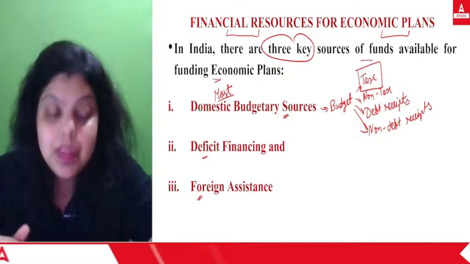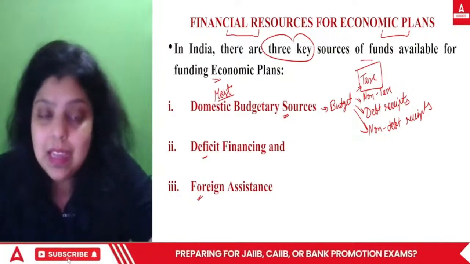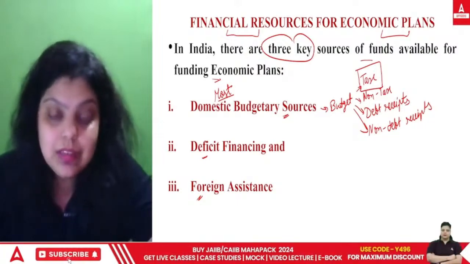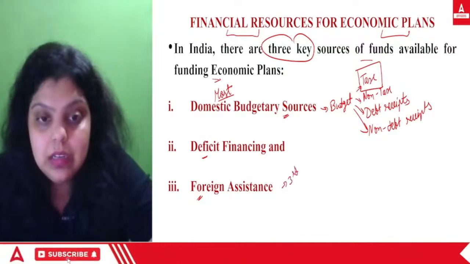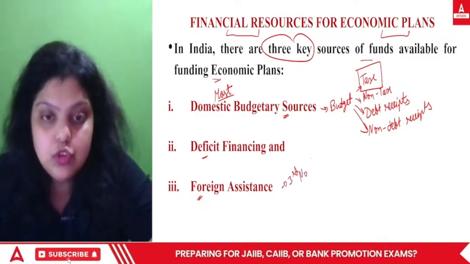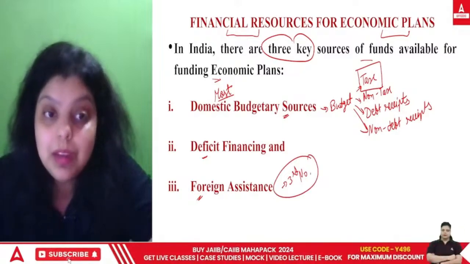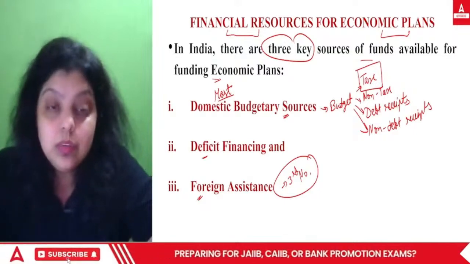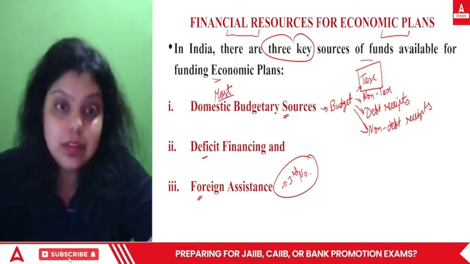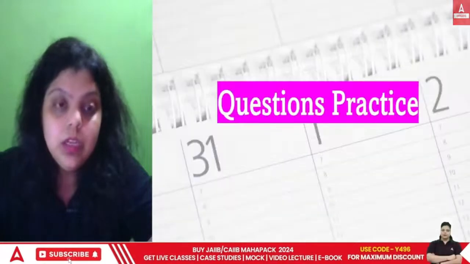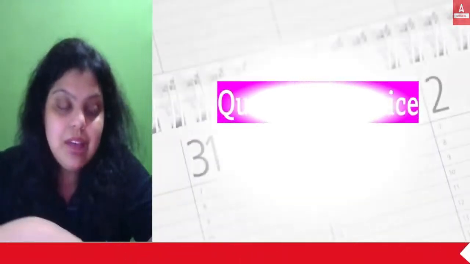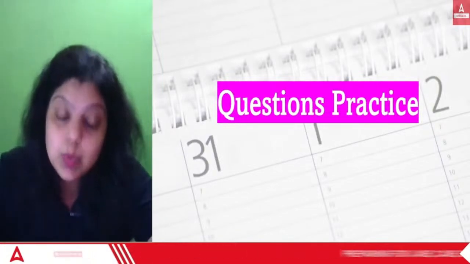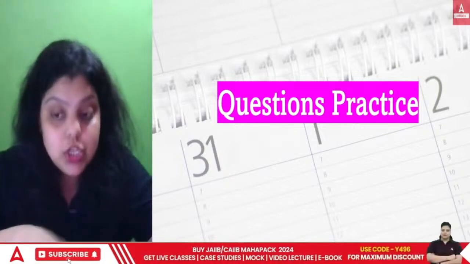The third one is foreign assistance. You are getting capital from the foreign sources, you are getting foreign grants, let's say for example, that's the foreign assistance. And this comes at the third number, which helps the government to raise capital for economic planning. Okay, so this sequence is very important. First will be your domestic budgetary source, second will be your deficit financing, and third will be your foreign assistance. Okay, now, this was everything we have discussed till now about your economic planning in India as well as the NITI Aayog. So do remember all these things. In today's session, three questions are there.